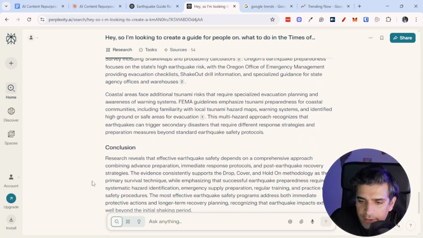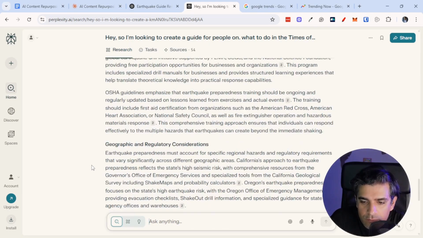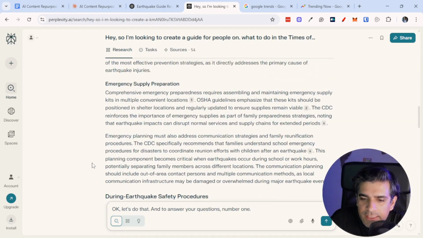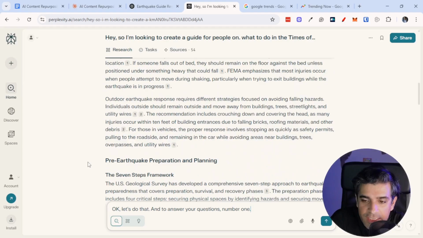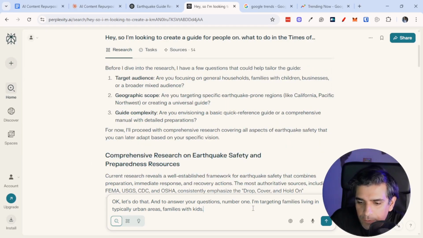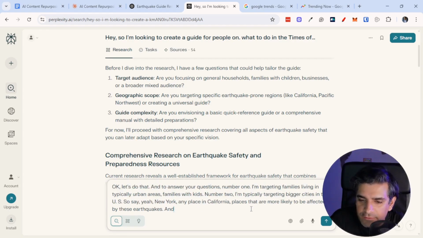Okay, let's do that. And to answer your questions, number one, I'm targeting families living in typically urban areas with kids. Number two, I'm typically targeting bigger cities in the US. So, say, New York, any place in California, places that are more likely to be affected by these earthquakes. And I would prefer a comprehensive manual with detailed preparations. I'd appreciate it for now, you can give me just an outline. I don't need an ebook just yet.